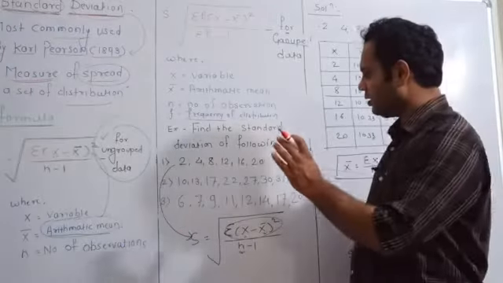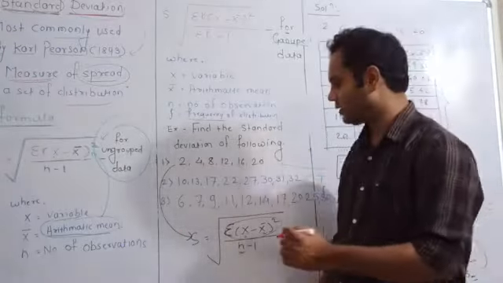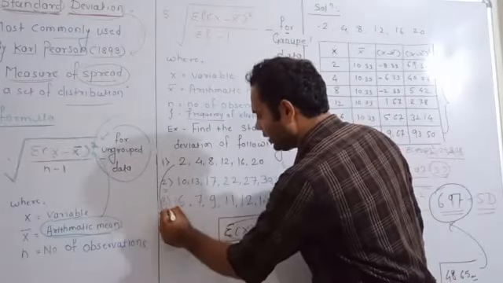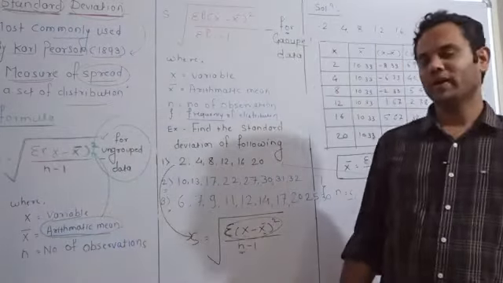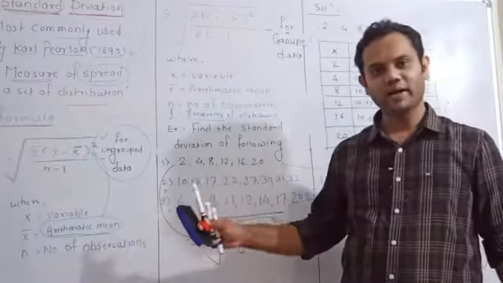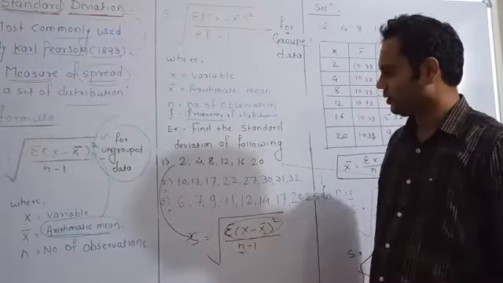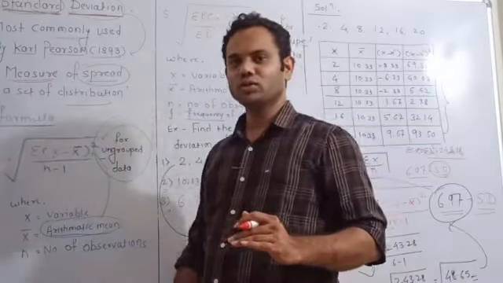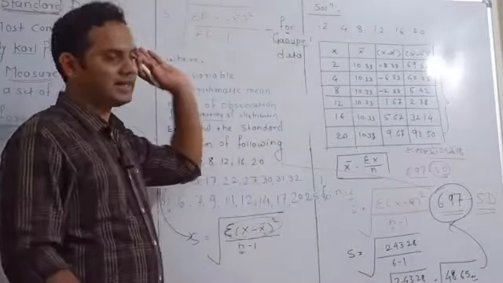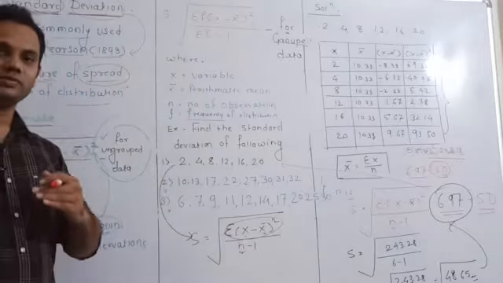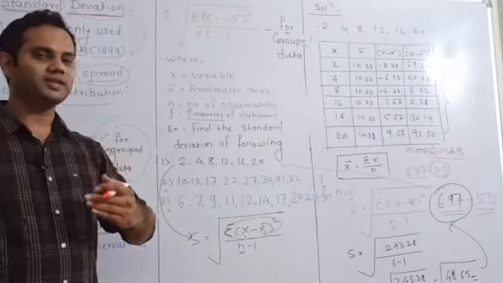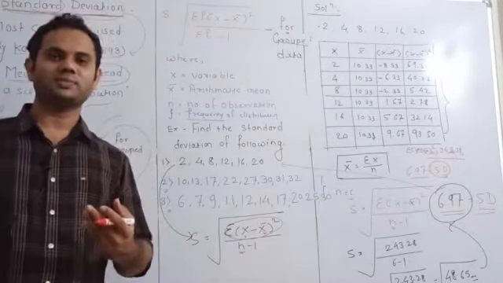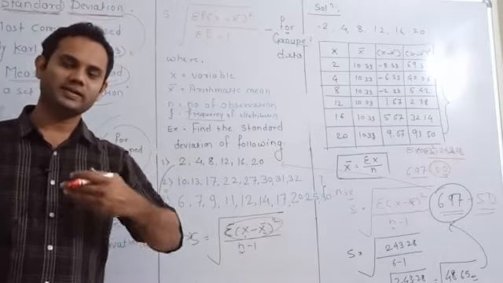Here, you have been given examples 2 and 3. You have to solve them on your own, and you can send them back to me on my email ID or WhatsApp. So in this lecture, we understood the standard deviation as a measure of dispersion, and it is the most commonly used measure of dispersion because it is more accurate in the research field.